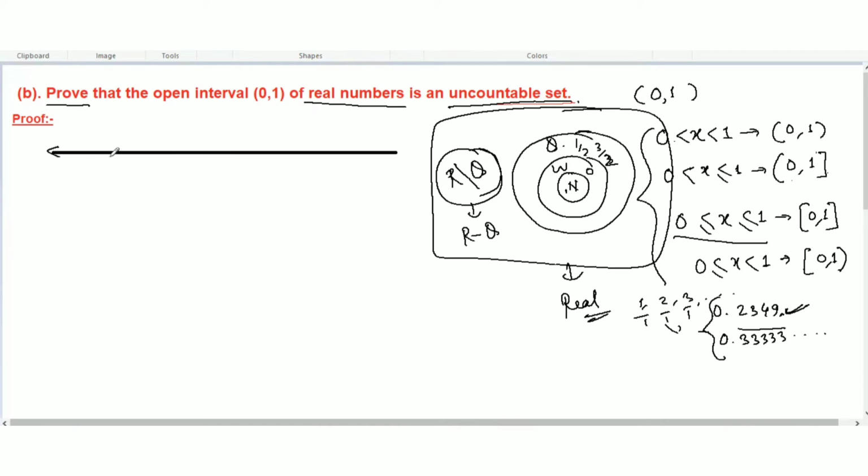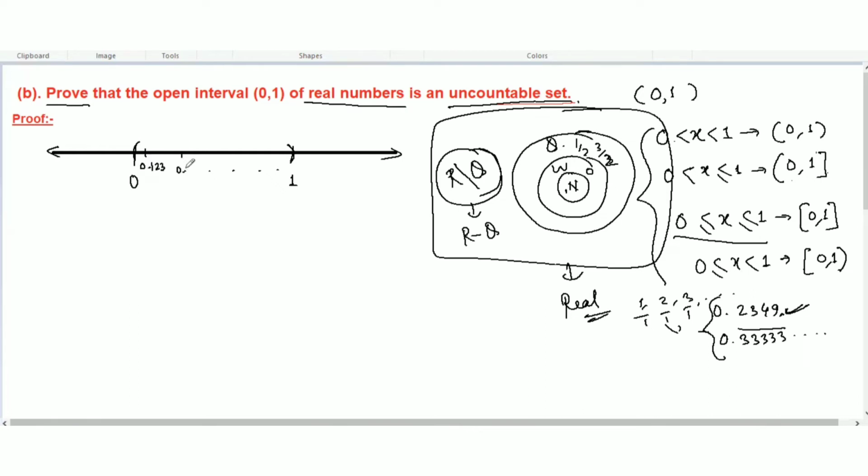Say that this is a number line, and here I'm going to take 0 and here I'm going to take 1, and this is the open interval. In between, what type of numbers will you get? In between you will get all the decimal numbers.